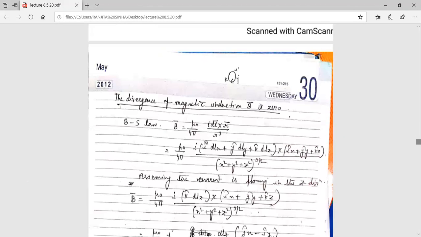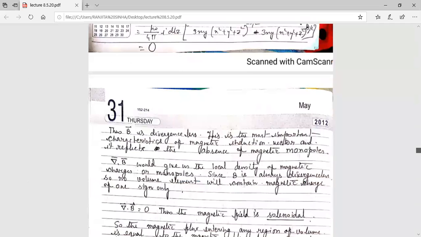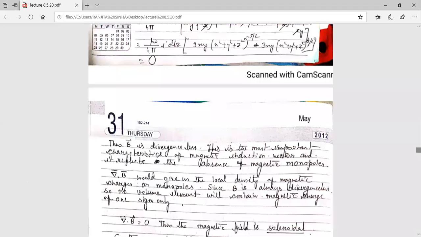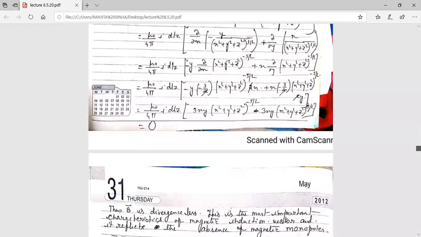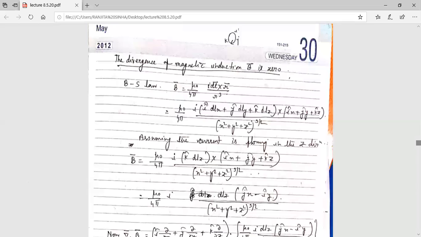And that I will prove tomorrow. This portion, divergence of B equal to 0, is Maxwell's second equation. Divergence of B equal to 0 we will prove from Biot-Savart law. So actually we are proving the Maxwell equations. Then I will write down what the equations are.